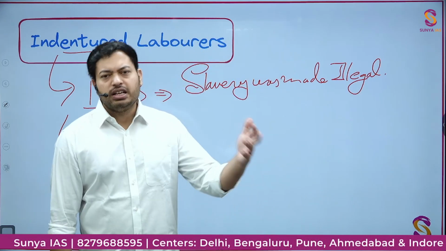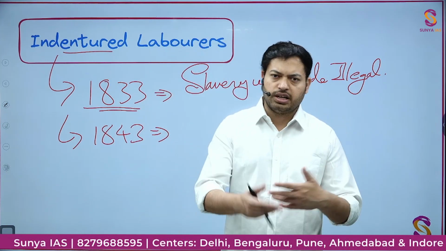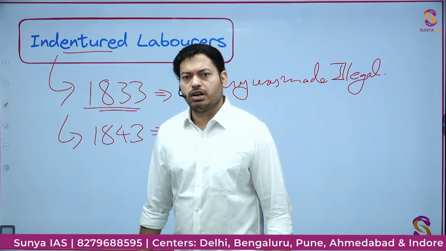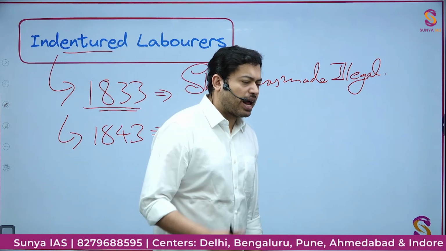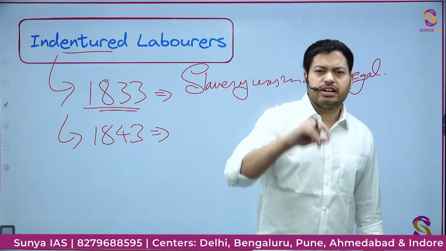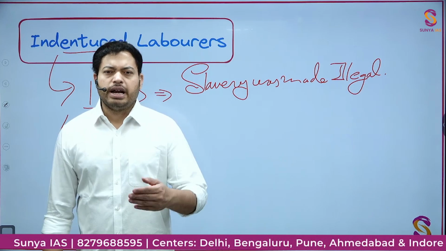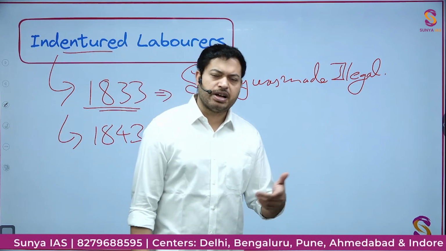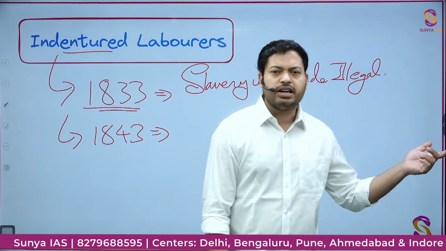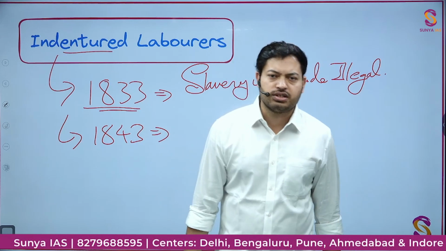Slavery was made illegal in America in 1865. I think you must know it, because it was the result of the end of the American Civil War and the victory of the northern side. Prior to it, back in 1808, America had declared that it would not let any more slave trade happen on its coastline. So America had already stopped that in 1808, but slavery inside American territory went on till 1865.